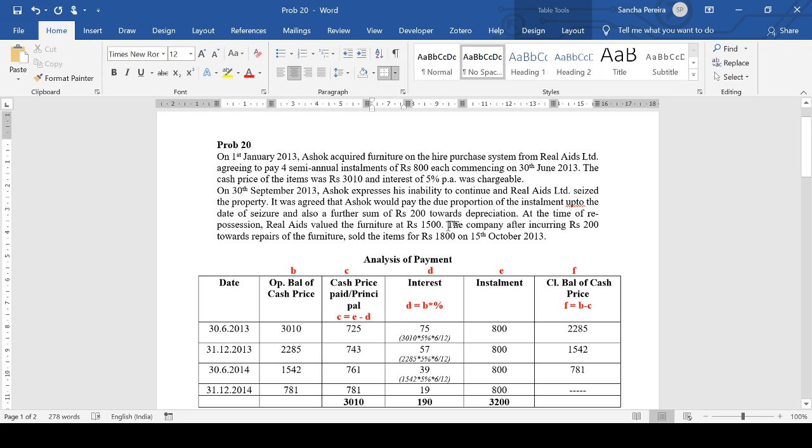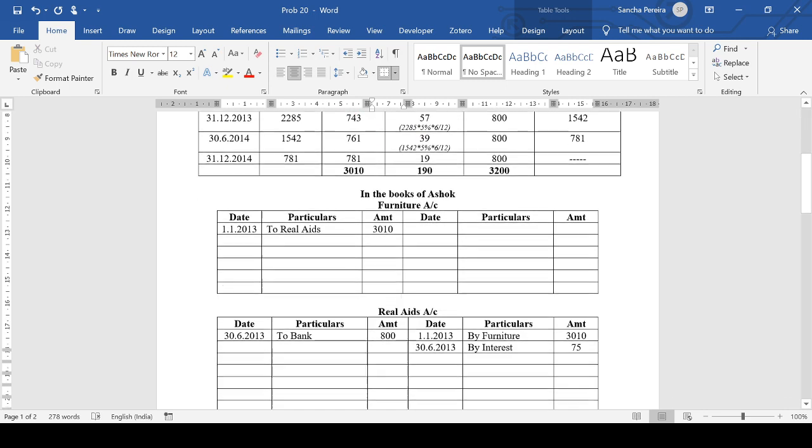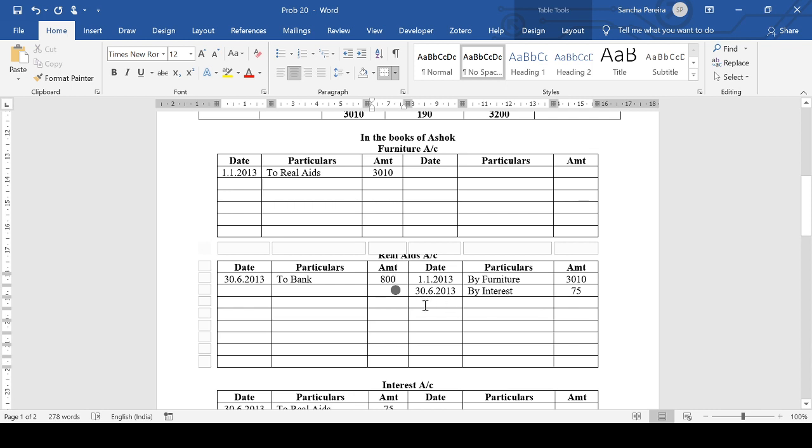So here the hire purchaser is making a payment, not the payment of the full installment, but some part of it. And if he's making the payment of some part of the installment, that means he's paying the interest as well. So we're going to show that entry as well for the interest. So instead of going to 31st December, I'm going to show it on 30th September because all this is now happening on 30th September. They are not reaching 31st December at all. Okay, so I'm going to show by interest now. We'll have to recalculate the interest now.